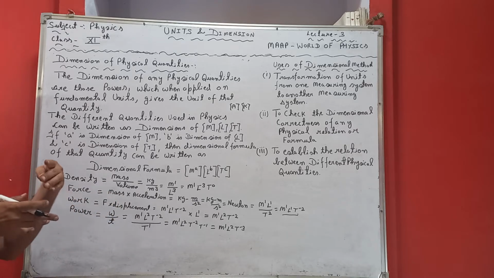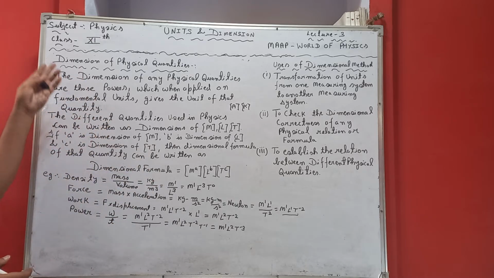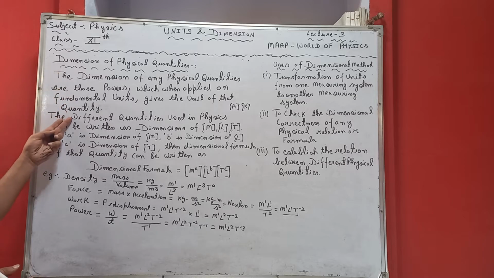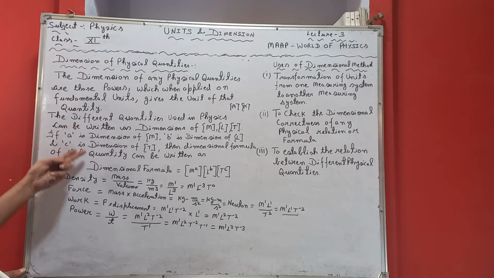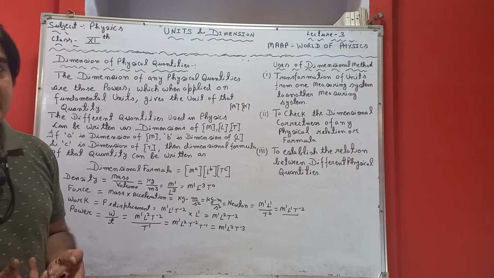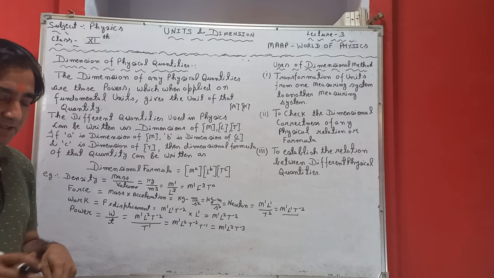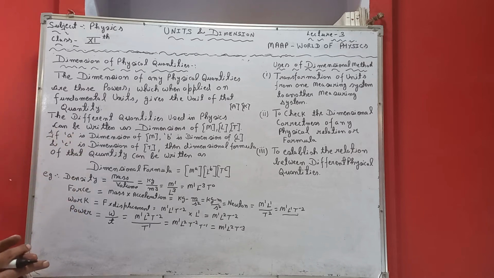This way we can calculate the dimensional formula for any physical quantity. So this is about what a dimension is, the basic definition of dimension, and how we calculate the dimensional formula of that particular physical quantity. This is the very first part. Now what are the uses of the dimensional method? There are 3 uses defined here.